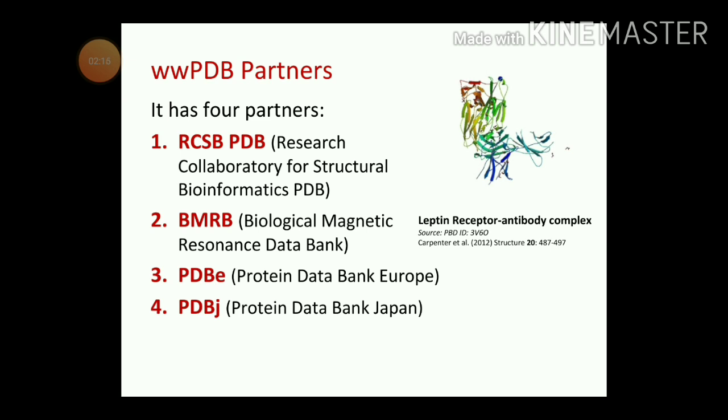And the third one is PDBE. PDBE stands for Protein Data Bank Europe, and the last one is PDBJ. PDBJ stands for Protein Data Bank of Japan.